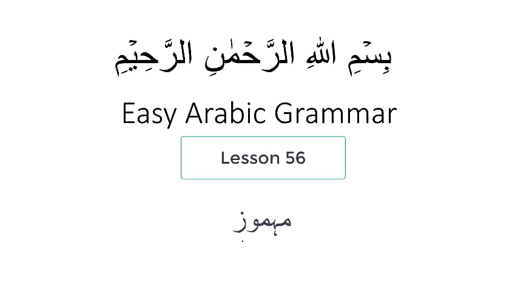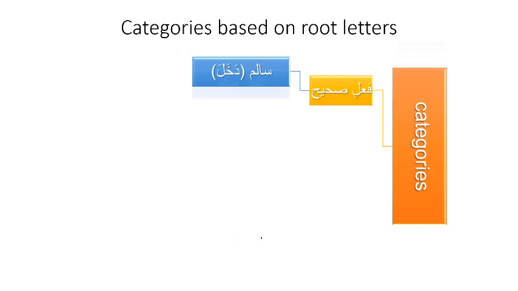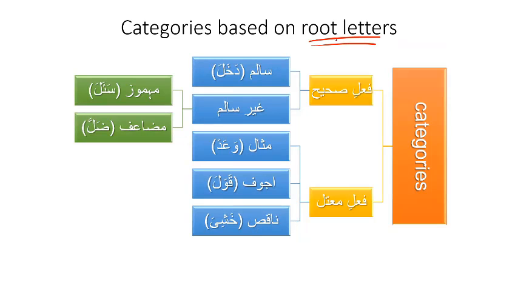In this segment, we are going to talk about one type of irregular verbs, which is mahmuz. As you might recall from our last session, when we talk about the different categories of verbs based on root letters, we said that one category is mahmuz. This is where one of the root letters is a hamza. Then there are these other types of irregular verbs, which are shown over here: muzaf, misal, ajwaf, naqis. So each one of these will get a class. Today's class is on mahmuz.